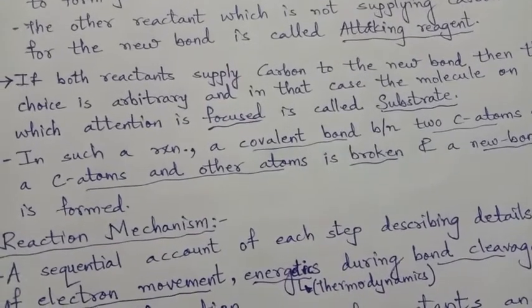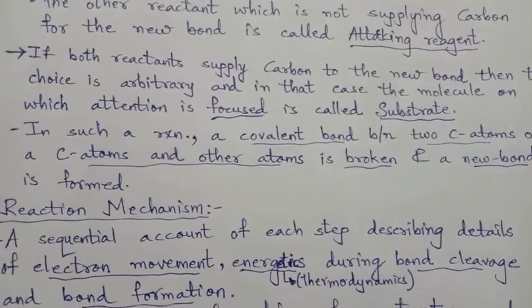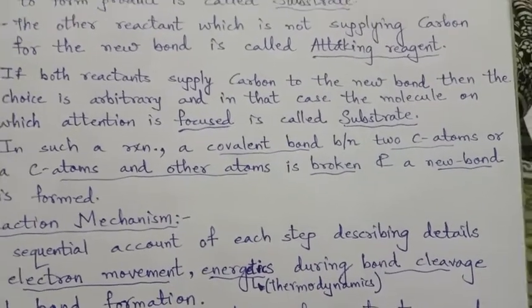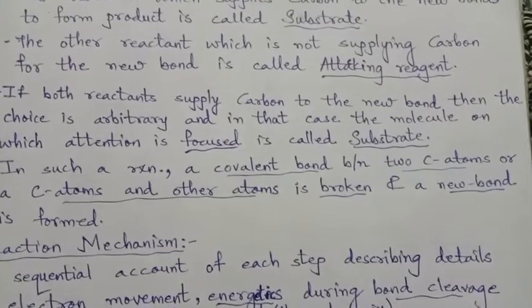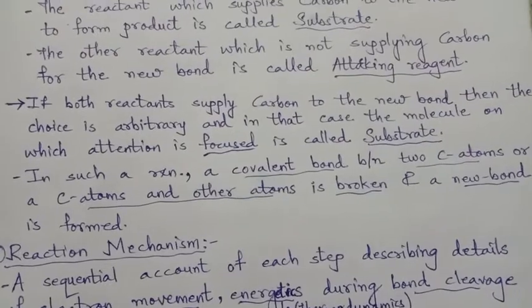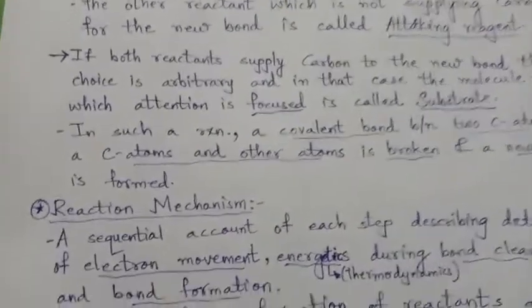And in such a reaction, a covalent bond between two carbon atoms, or one carbon atom and another carbon atom, is broken to form a new bond. This is the basic idea of the reaction which is taking place, and it is termed as reaction mechanism.